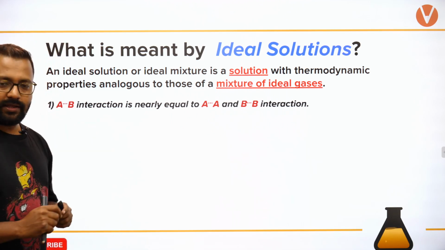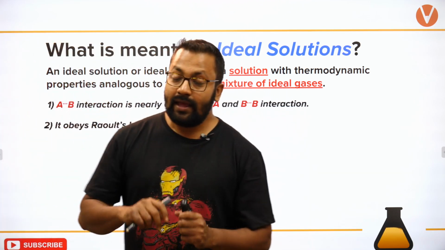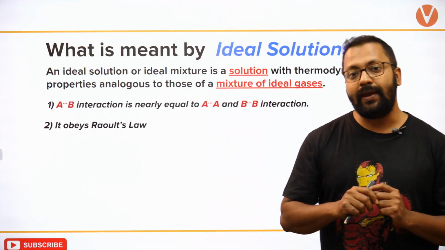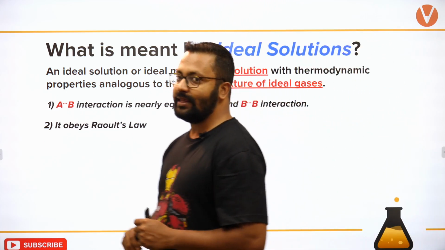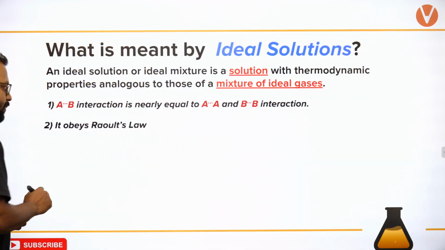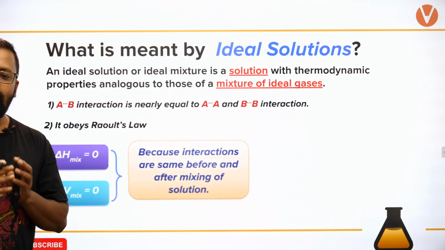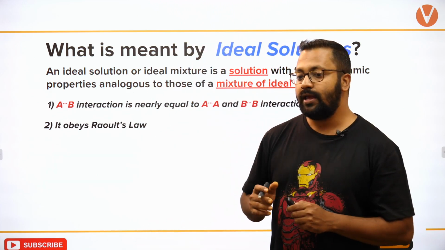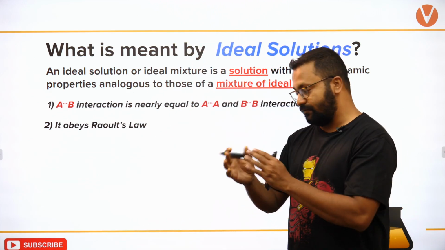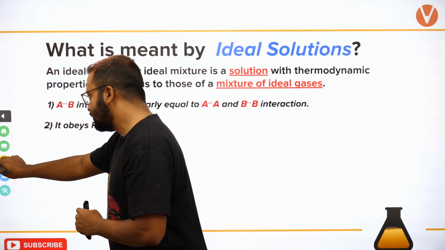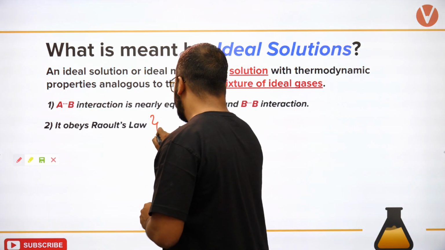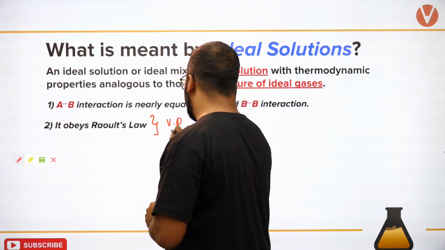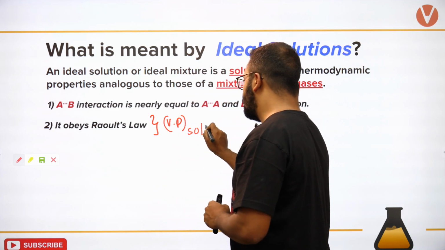There is one another consideration that the ideal solutions obey Raoult's law. Now Raoult's law थी क्या? If you remember, Raoult's law was talking about the vapor pressure of solution.